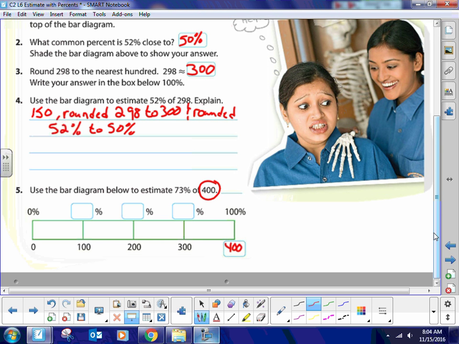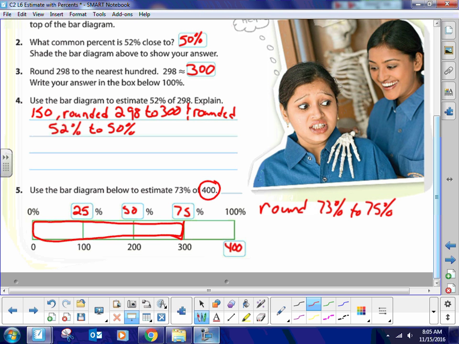No, we want to make it the closest thing to an easy percent. And easy percents are 25, 50, and 75. So we're going to round 73% to 75%. Okay? And then you can easily see that this is the chunk they're talking about. So when we estimated, 73% of 400 is approximately 300. It's not exact, but it's close, you know?